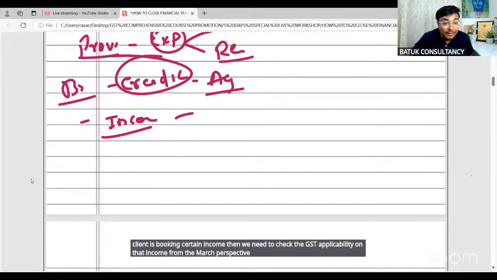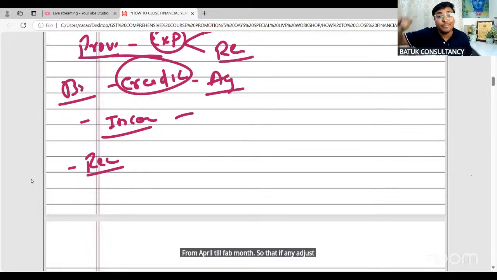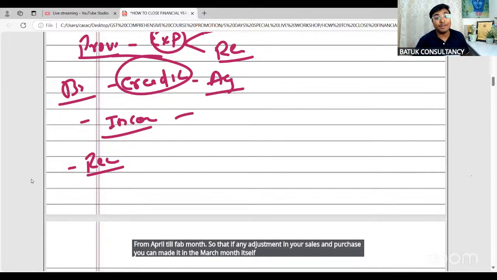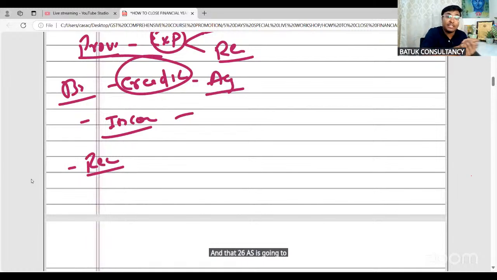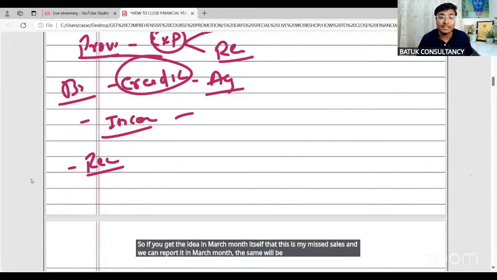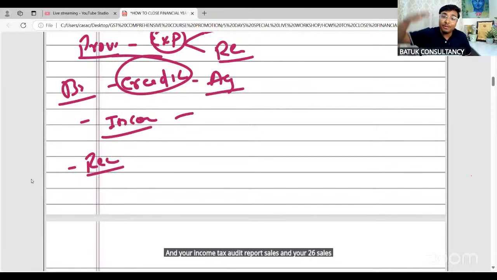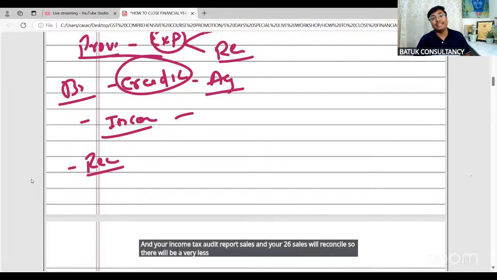And while filing the March month, we also need to focus on the reconciliations from April till Feb month, so that if any adjustment in your sales and purchase is needed, you can make it in the March month itself. Because as we all know, when we are filing the income tax return, your sales and purchase will also be reported from your 26 AS, and that 26 AS is going to take your sales and purchase till March month. So if you get the idea in March month itself that this is my missed sale and we can report it in March month, the same will be available in your 26 AS, and your income tax audit report sales and your 26 AS sales will reconcile. So there will be very less chances of litigation or scrutiny.